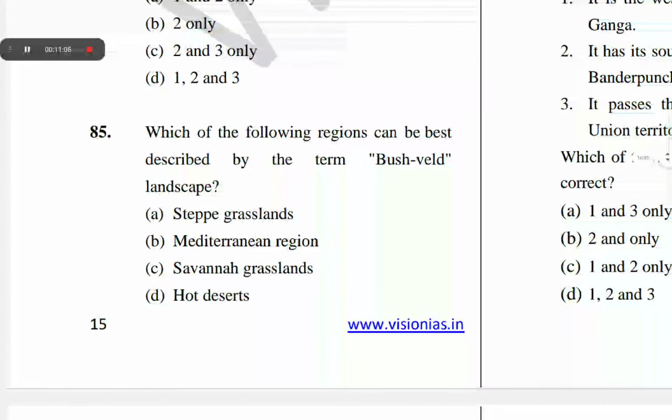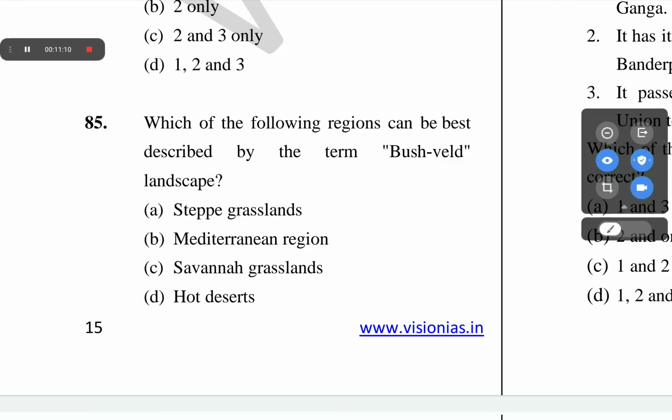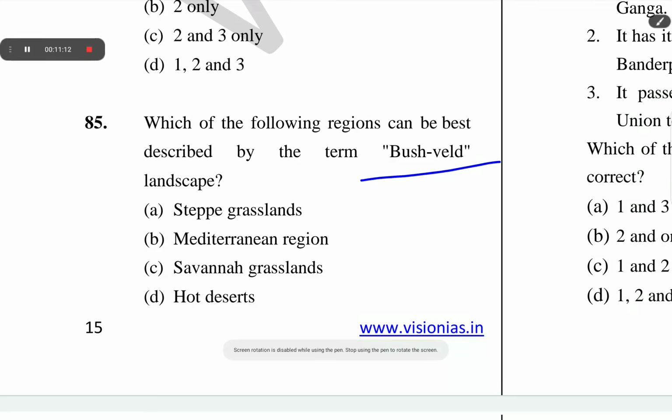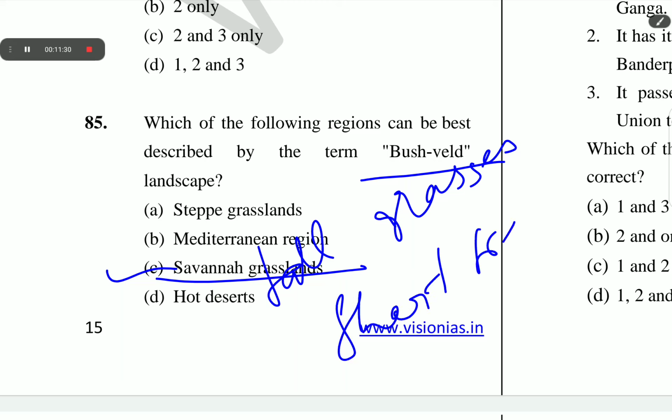The next question is question number 85. Which of the following regions can be best described by the term Bushveld landscape? The correct option of question number 85 is C, savanna grassland. Savanna grasslands are typified by tall grasses and short trees.